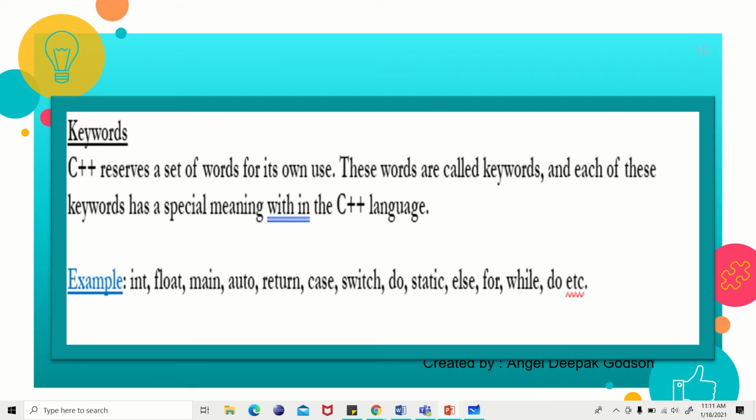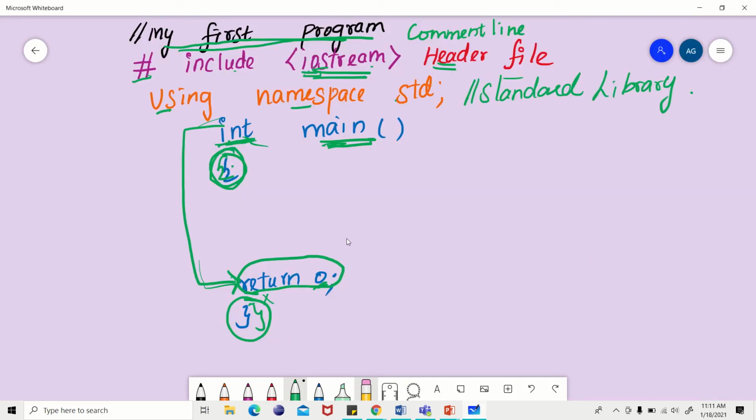Okay, now listen. So this is the structure of the C++ program. Inside we are going to write the program. Okay, so command line, header file, standard library, and actual start of the program. The start of the program, int main, brackets, and then return 0, and here you are going to write the program inside. Okay, so now let me explain some other terms: data types, variables, constants, keywords.